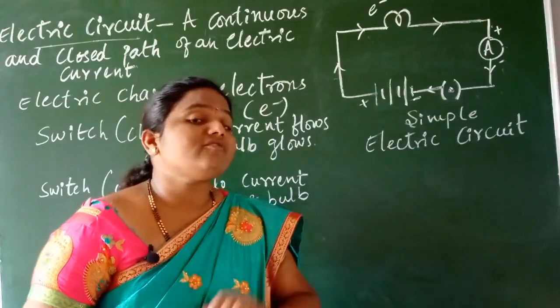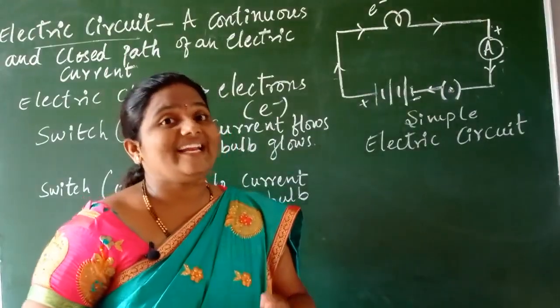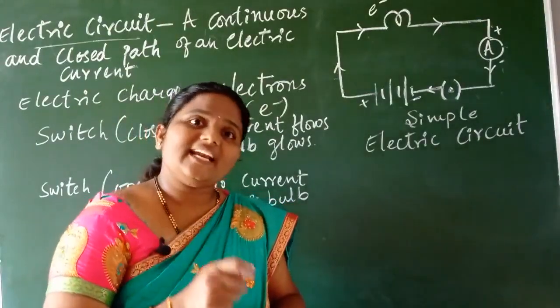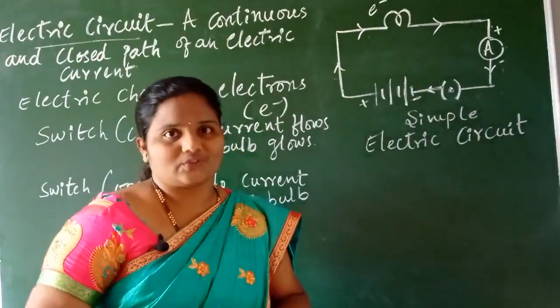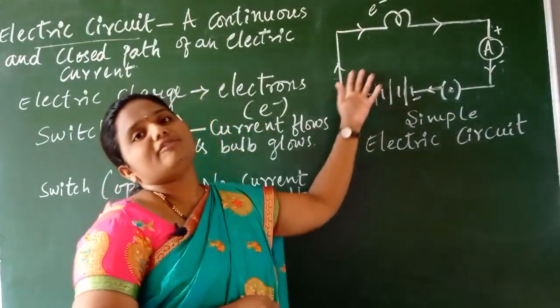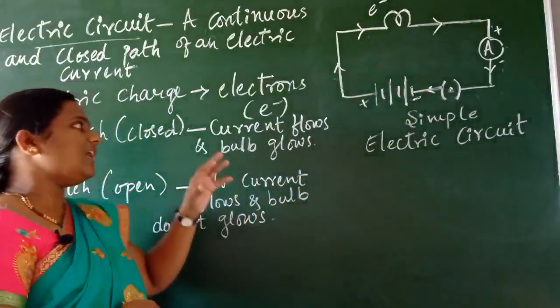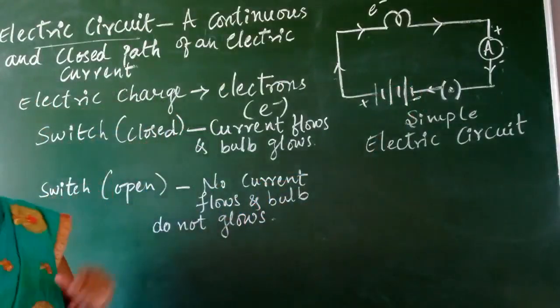In the same way, the switch button we use in the torch, isn't it, children? What is the role of this switch button here? Here it is acting as a conducting link between the cell and the bulb. It is making the circuit closed. Then only we can find the flow of an electric current in that. So children, let me clear up the terms switch close and switch open.